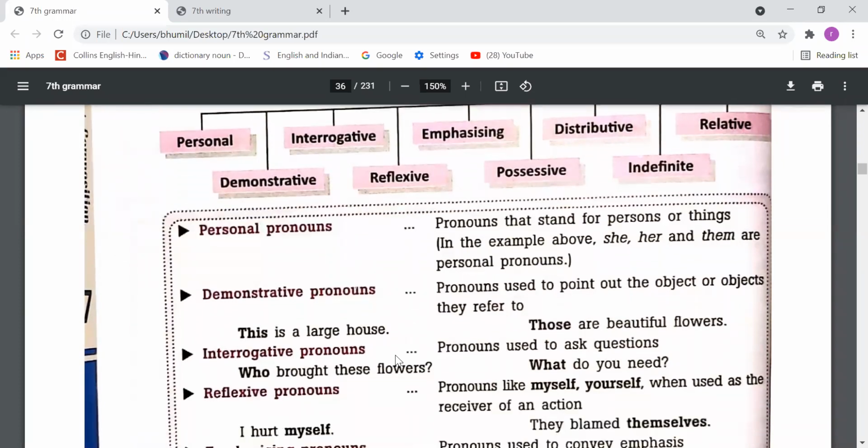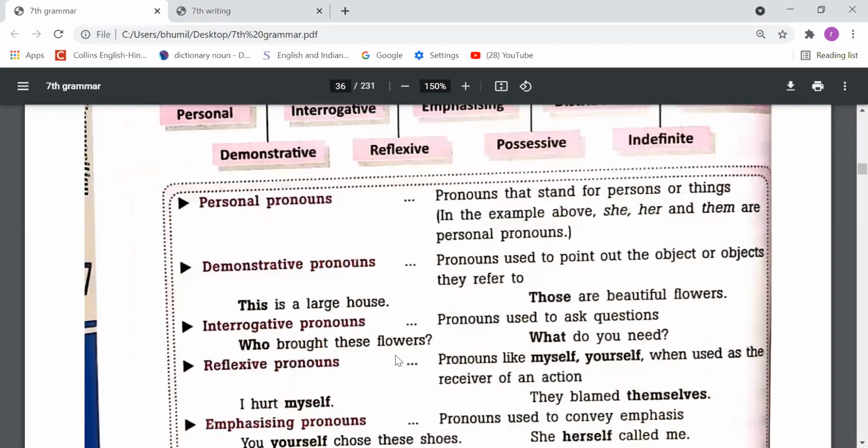Now let's talk about demonstrative pronouns. Pronouns used to point out the object or objects they refer to. Like: this is a large house, those are beautiful houses. So dear students, whenever we point out some object or objects, the pronouns we use to point them out are called demonstrative pronouns.